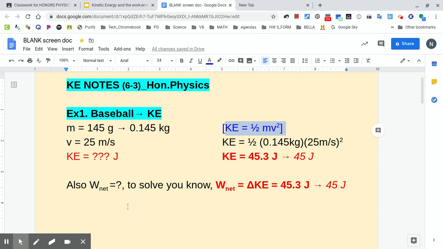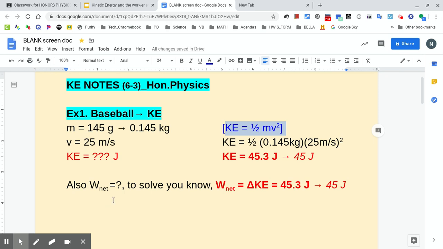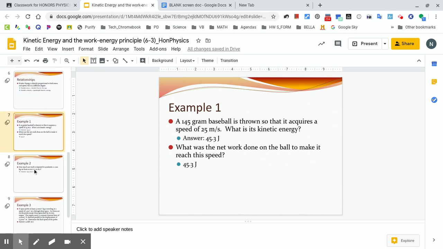All right, the other thing it asked for on that slide, I'll go back. What is the net work done on the ball to make it reach this speed? So we know that net work is equal to the change in kinetic energy, which is equal to the 45.3 or 45 joules. So they're going to be equivalent. If there's any questions on this problem, let me know. That's like the basic kinetic energy problem you can have, like I've done when I teach physical science. Okay, present mode, I'll have to go back and forth.